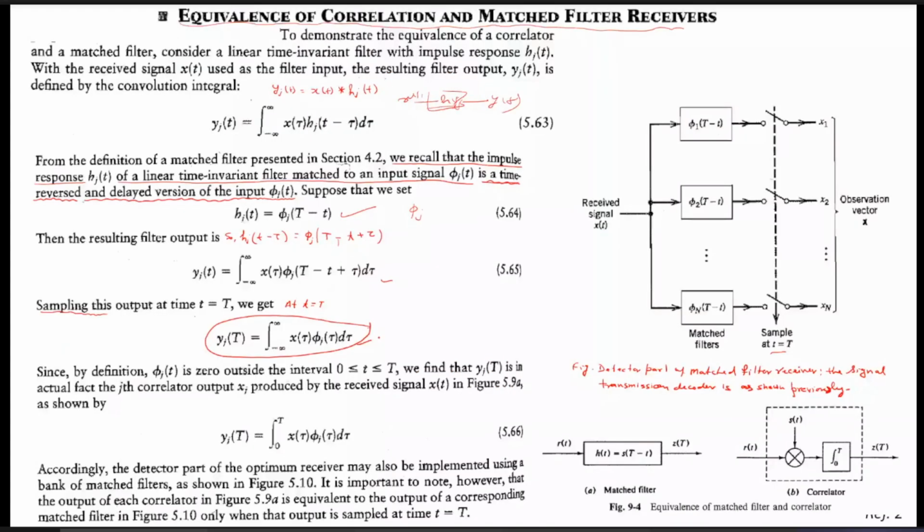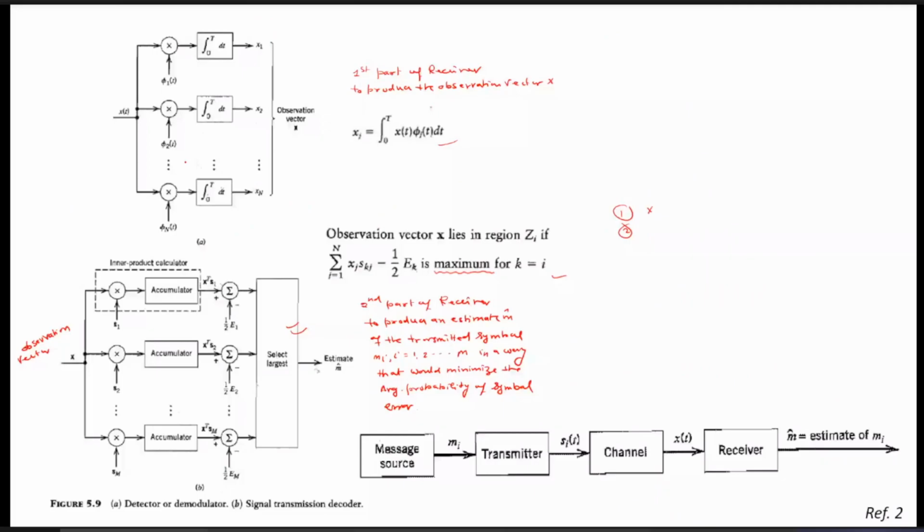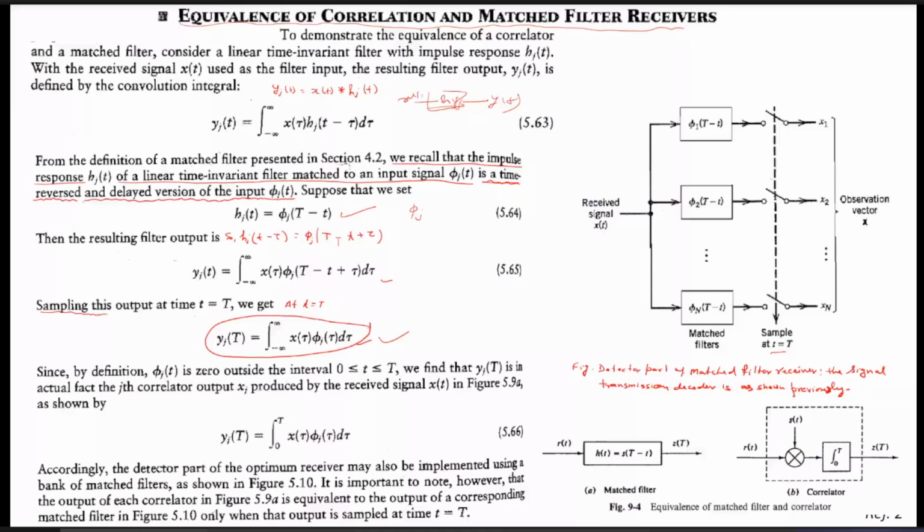As for the correlator part of the correlator receiver, we can also design it just by using the matched filter, which we have seen. So we can replace that correlator receiver with the matched filter. We must choose the matched filters in proper numbers, matching the number of orthogonal basis functions.